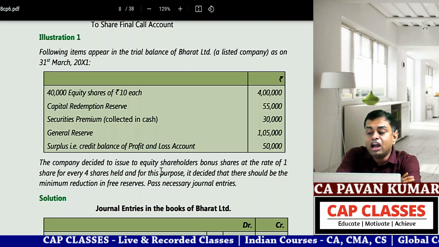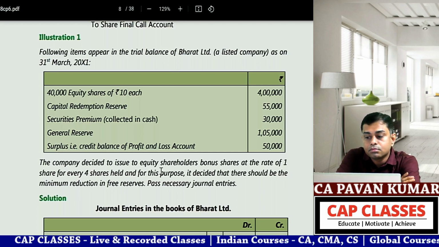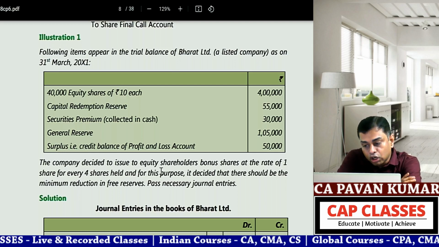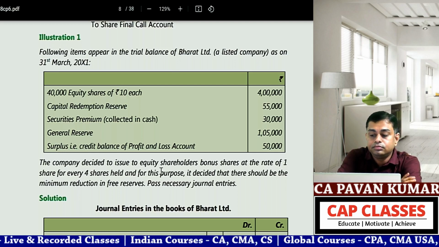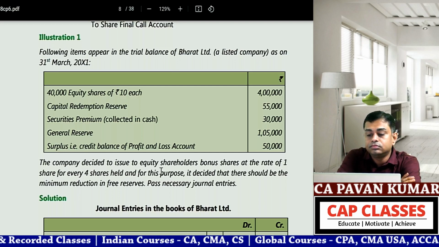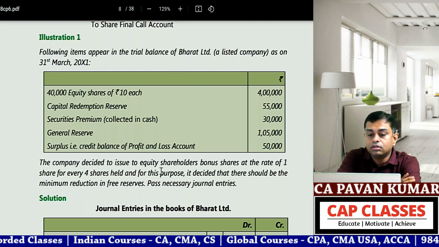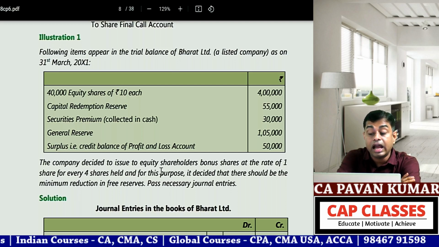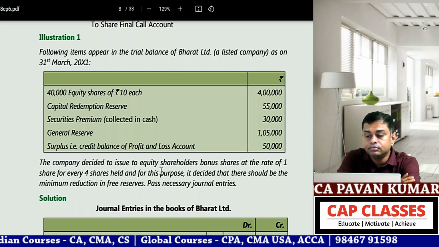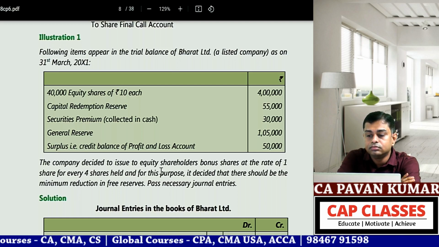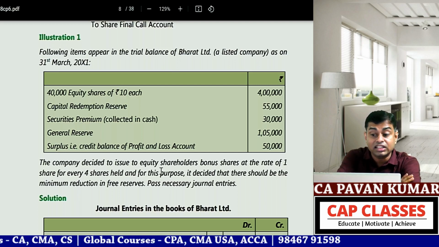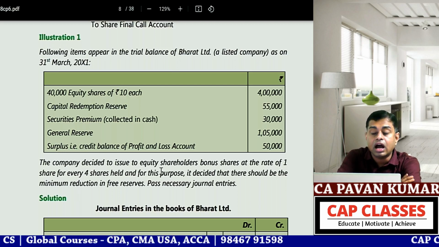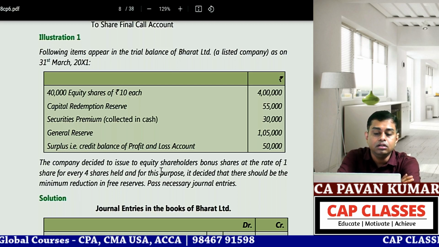You calculate and tell me how many bonus shares will be issued. 40,000 equity shares are there. I am not asking in terms of share capital, I am asking in terms of number of shares. 10,000 is the correct answer.